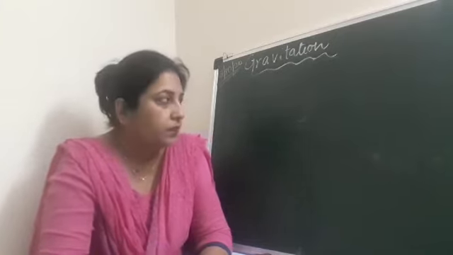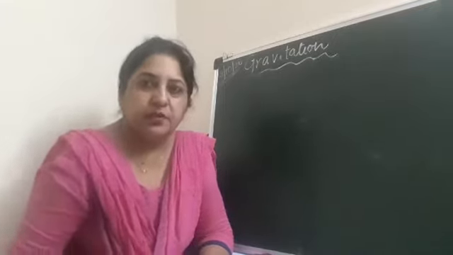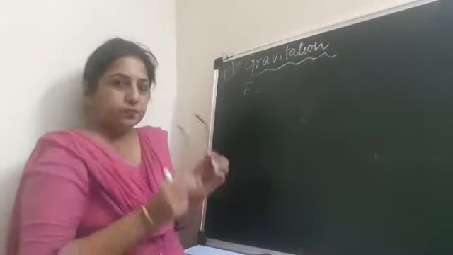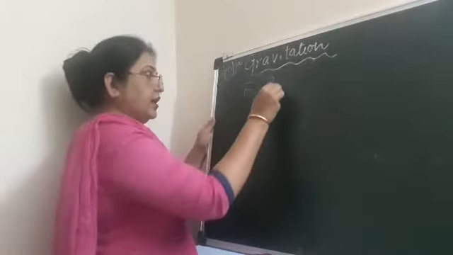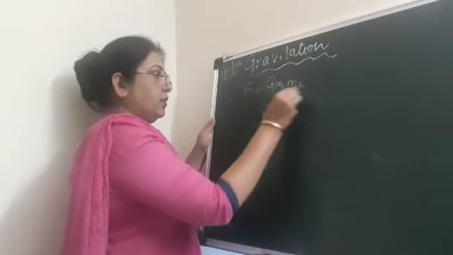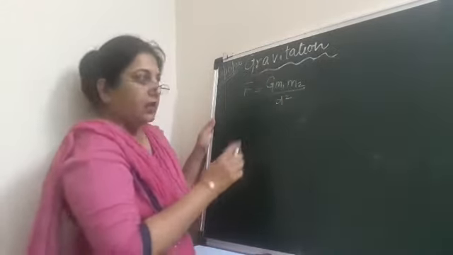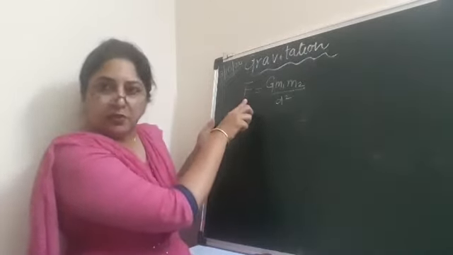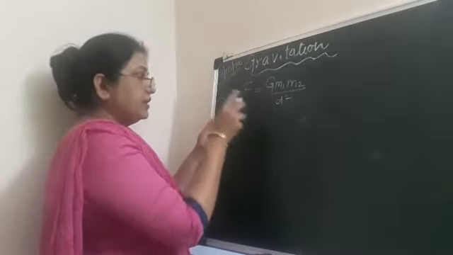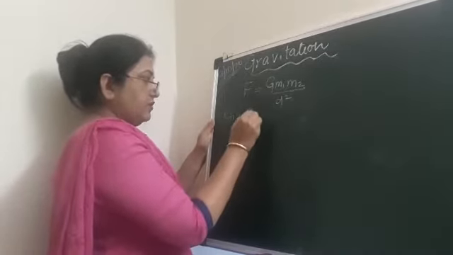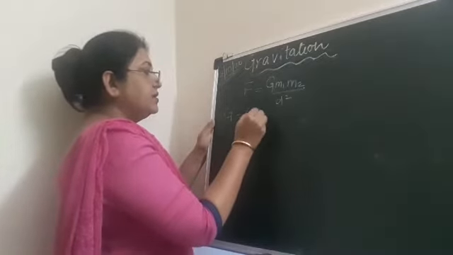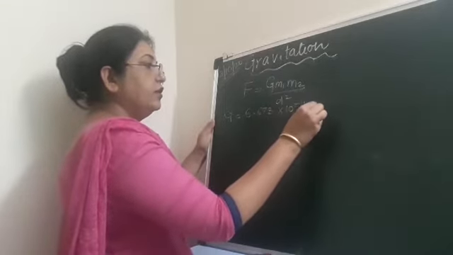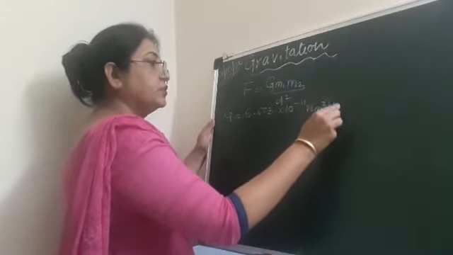Now you know that the formula for capital F, the force of attraction, is F is equal to G m1 m2 upon d square. Yes, now capital F means the force of attraction between any two objects. Capital G is the gravitational constant, which has a numerical value of 6.673 into 10 to the power of minus 11 Newton meter square per kg square.